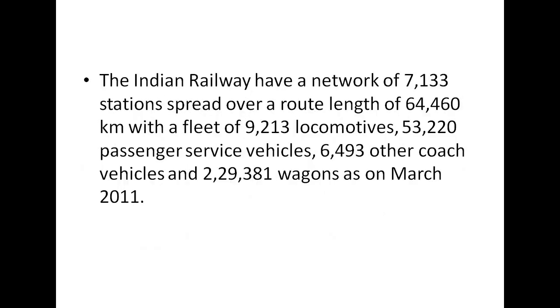Now the Indian Railways have a network of 7,133 stations spread over a route length of 64,460 km, with a fleet of 9,213 locomotives, 53,220 passenger service vehicles, 6,493 other coach vehicles and 2,29,381 wagons as of March 2011. So this is the record of the Indian Railways network in India. You can note it down, and it is just the record till March 2011. Now it has increased to a lot more.